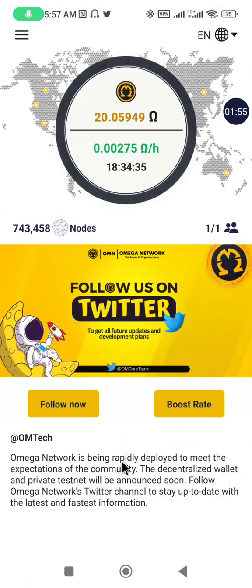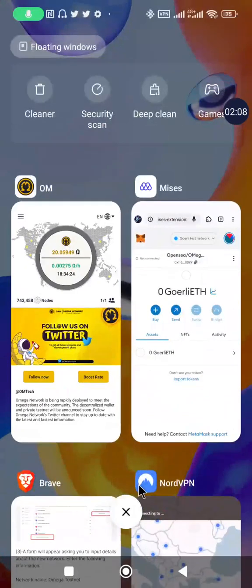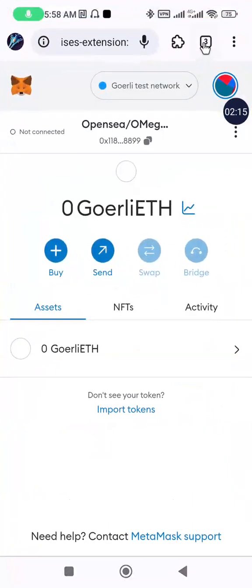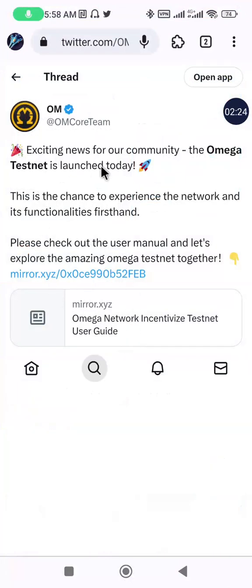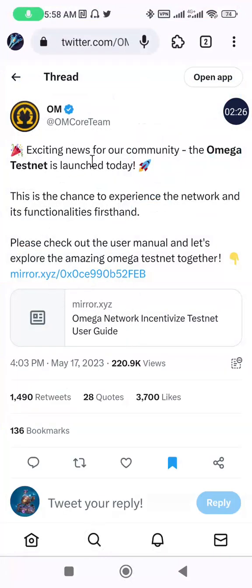So Omega network is being rapidly deployed to meet the expectation of the community. The decentralized wallet and private testnet will be announced soon. So it has already been announced and is currently going on. I will take us to the mainnet page here, and we'll just get to do the tasks involved. This information was put out by the team exactly on the 17th of May 2023.